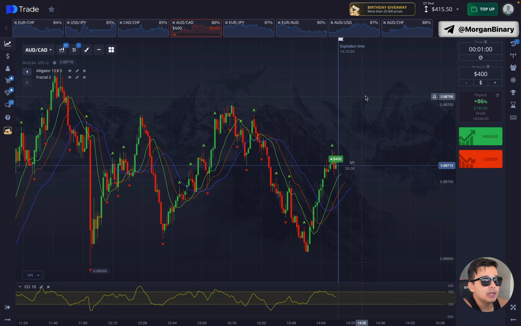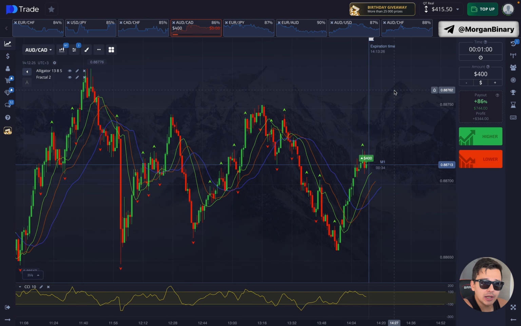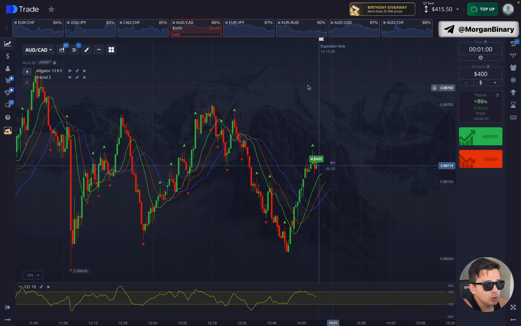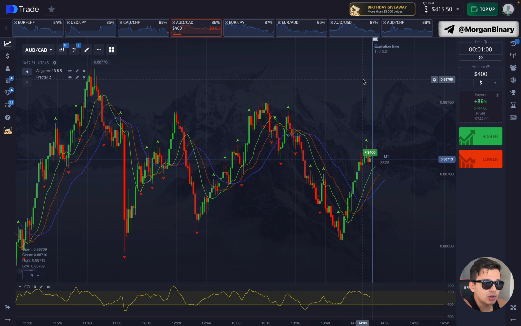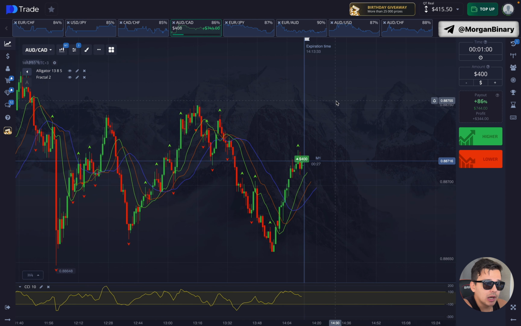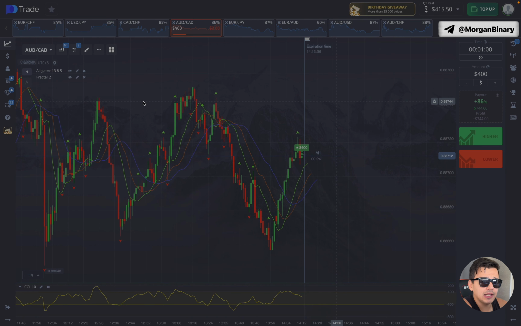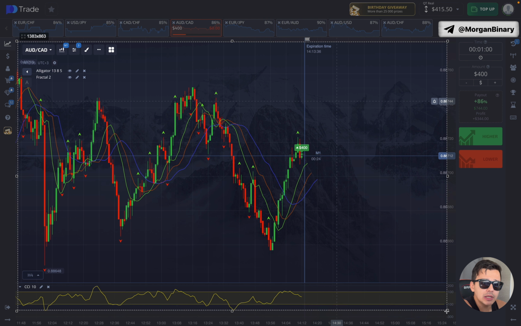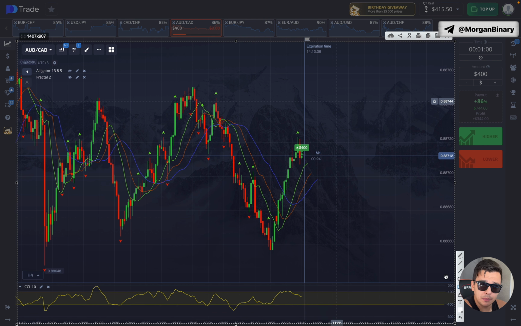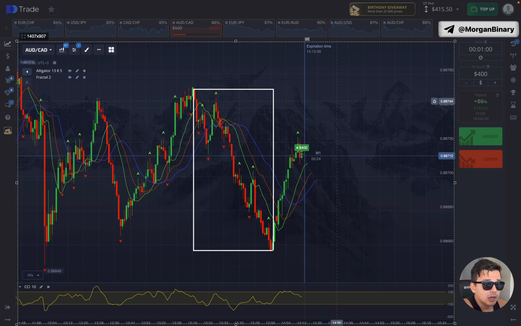In fact, it is not clear here what kind of dynamics we have. It looks more like flat dynamics. No clear trend is shown here. So I will be guided exclusively by the alligator. Let's highlight the working area. Here we have previously had a price correction. The price has gone down and updated the local minimum. Then the price went up.